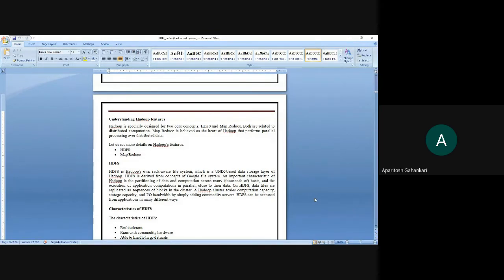And on that kind of data you are going to work in a parallel manner, so that you will be able to achieve more things within less time.